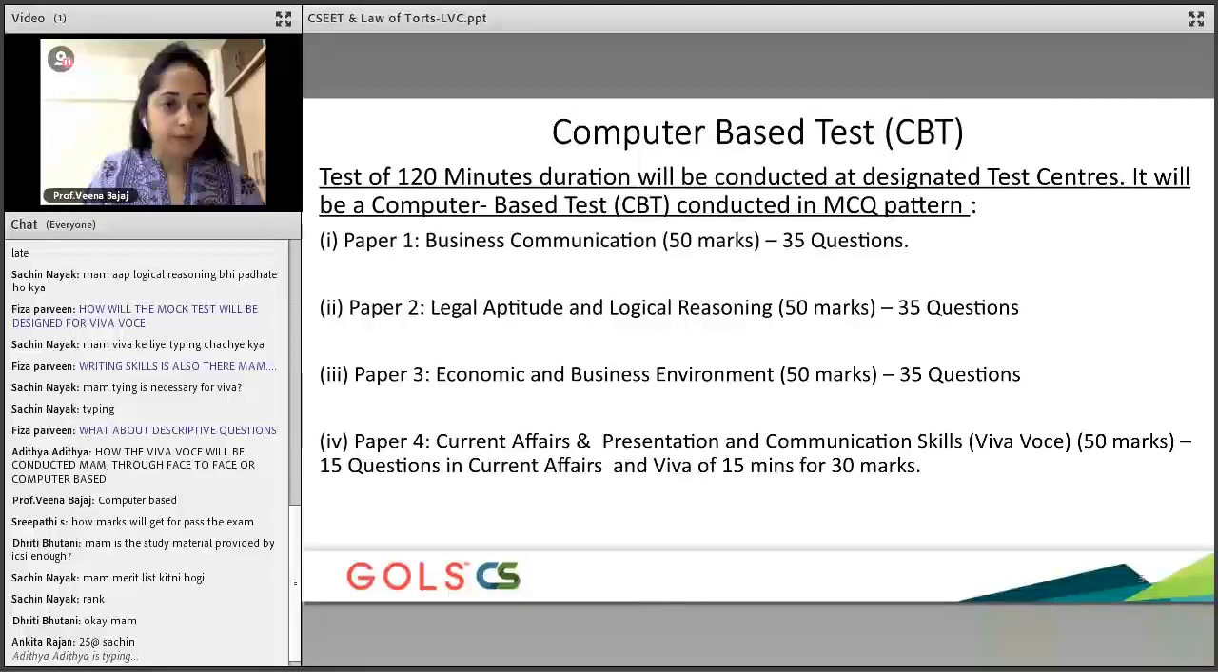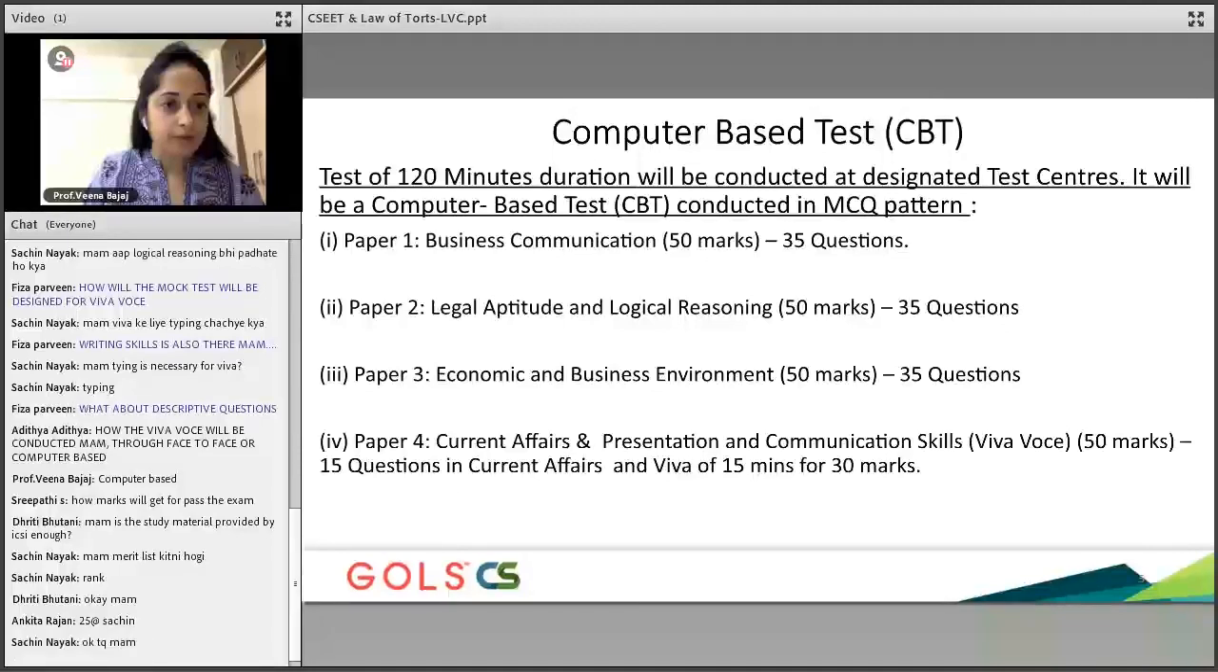Okay, so guys, I will answer Shripati's question, which is a very valid question, asking how many marks we will need to pass this exam. Now you need to remember that before we get there, this is how your paper pattern will look.